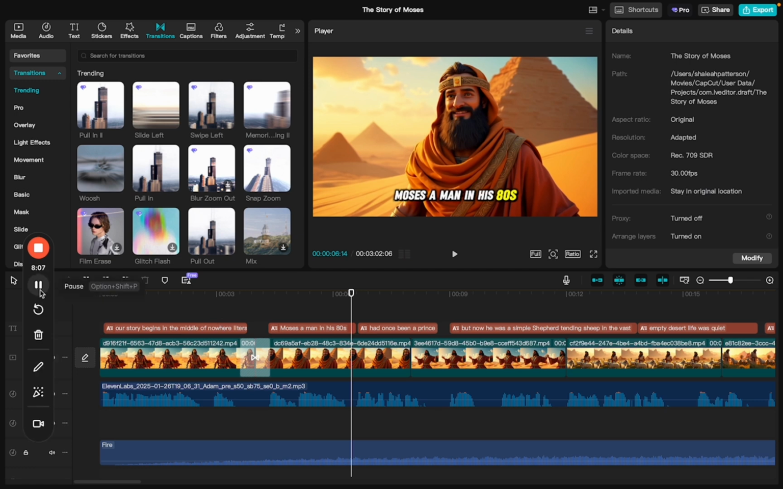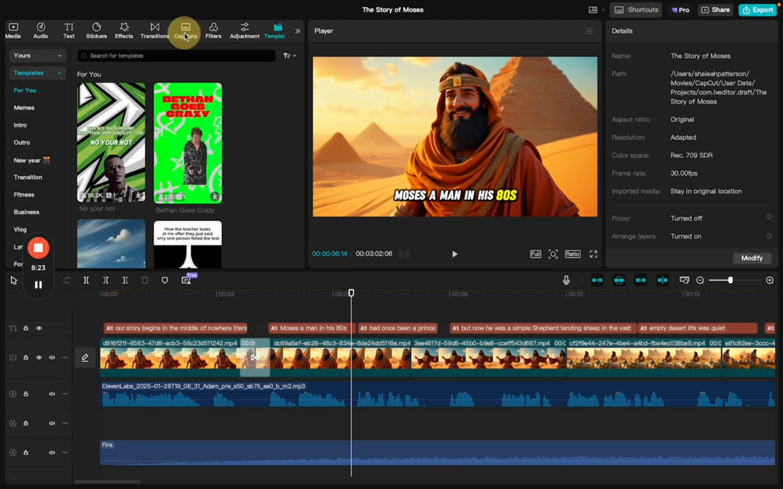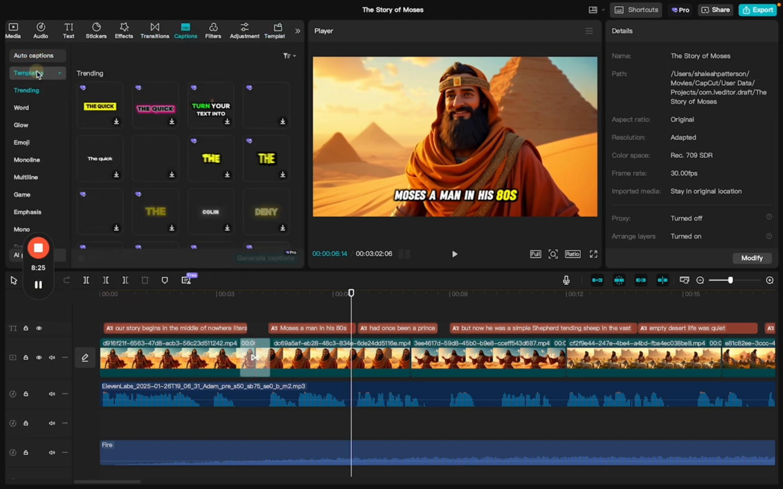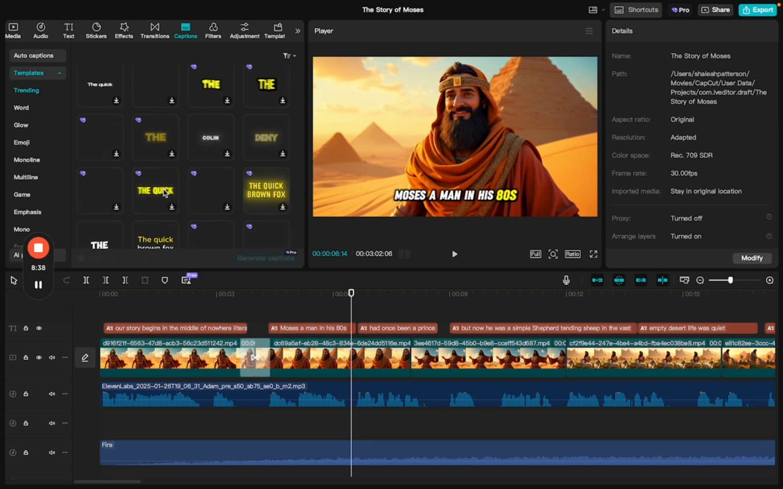Now the next step is to add in your captions. So you can auto generate these and it makes the process so much easier. We're going to go to the captions tab and then there's templates that you can choose from. So if you hover over each template, you can see the type of caption and the animation for the caption and choose one that you feel like fits your video.